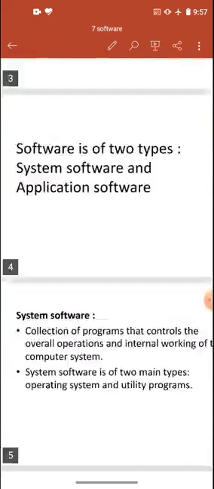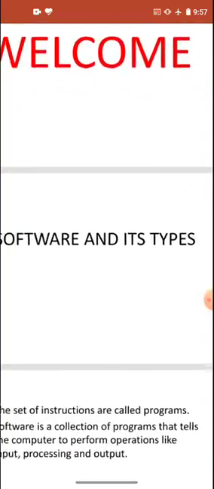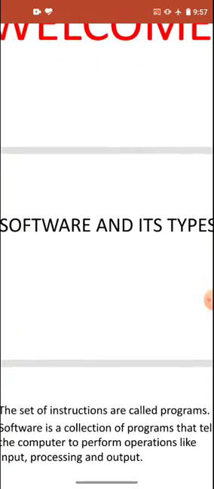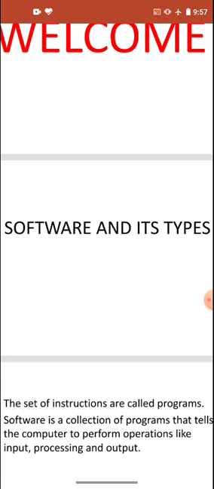So that's all for your chapter, that is software and its types. Please revise this and learn all the fill in the blanks and the true false. Then when you will be in school, we will have a test for it.